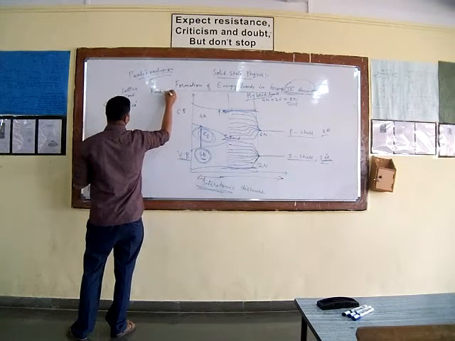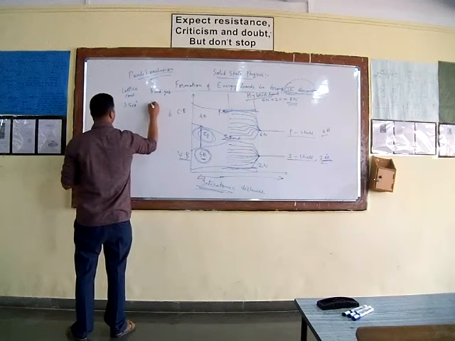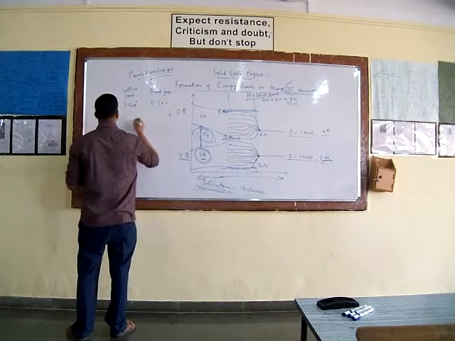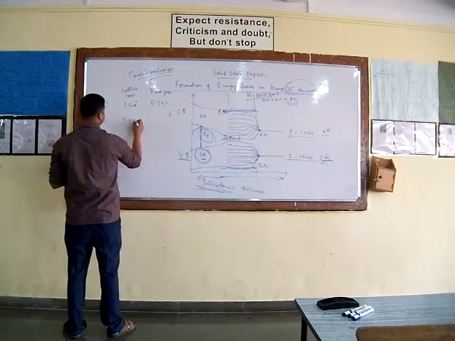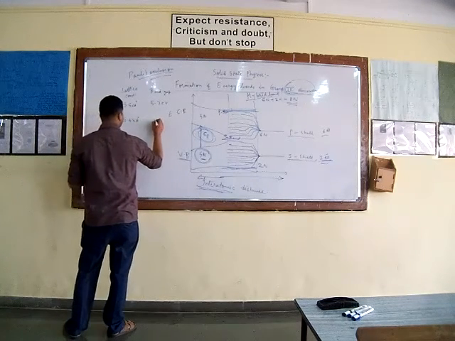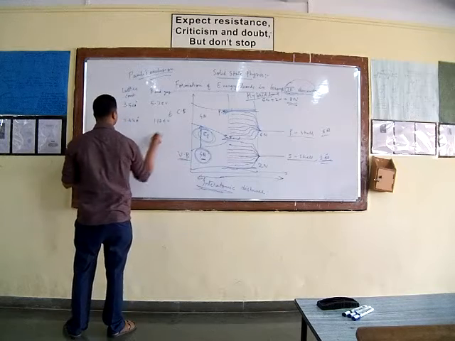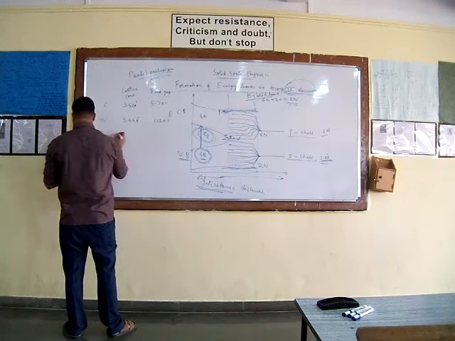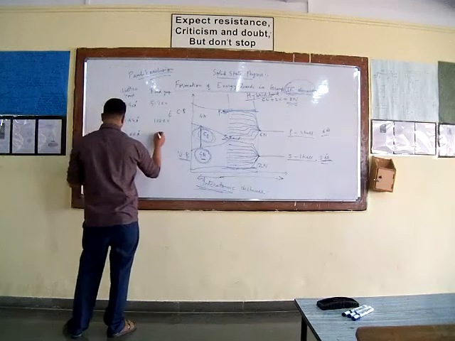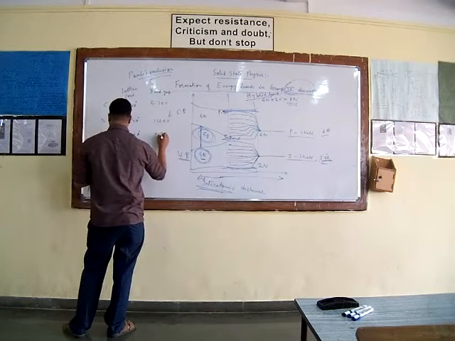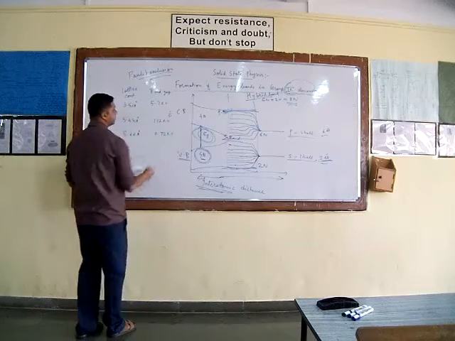So the band gap in case of carbon is of the order of 5.7 electron volt. For silicon it is 5.43 angstrom, and the band gap is of the order of 1.12 electron volt. And for germanium it is 5.66 angstrom, and the band gap energy is of the order of 0.72 electron volt.